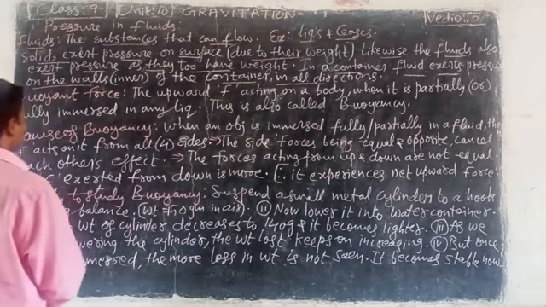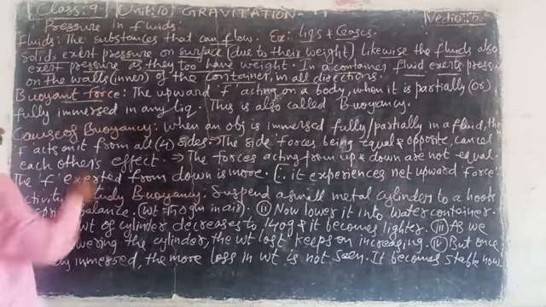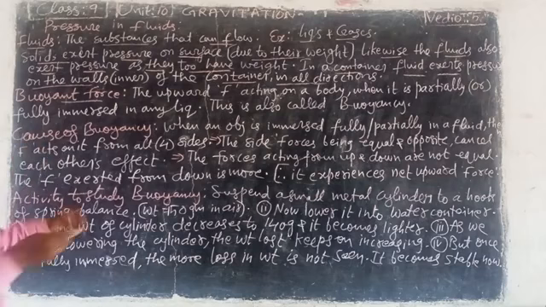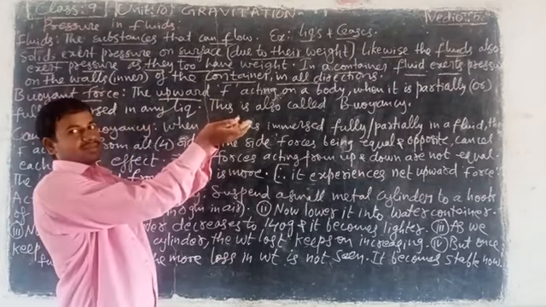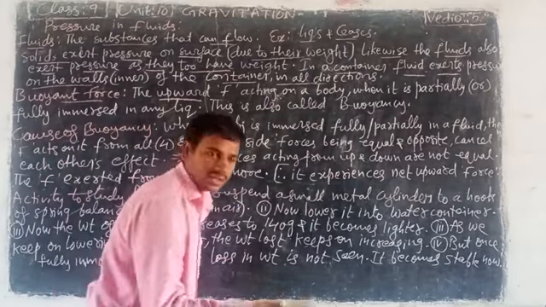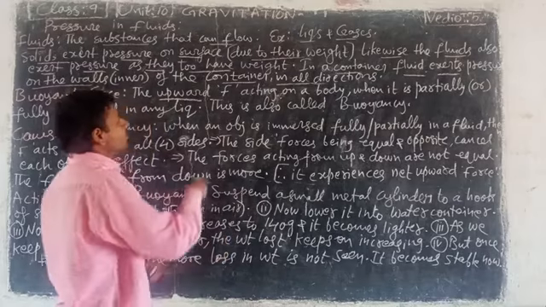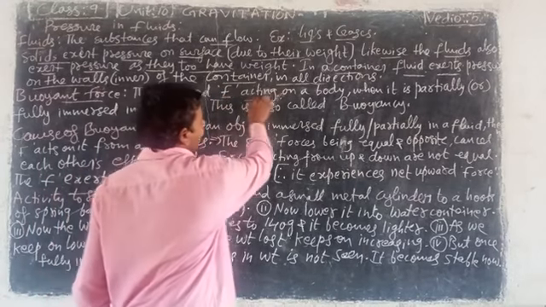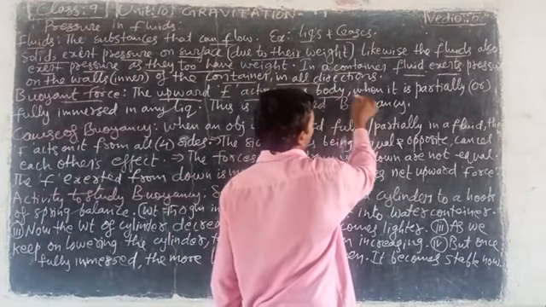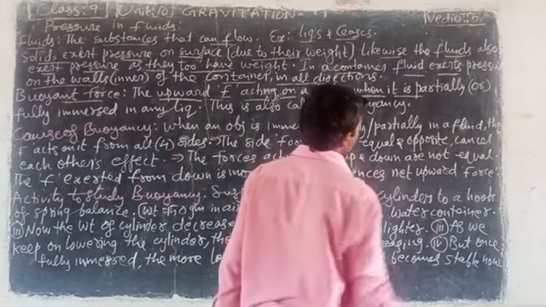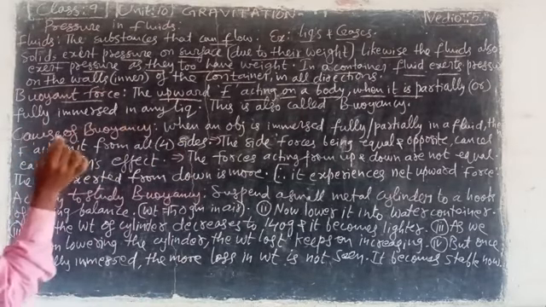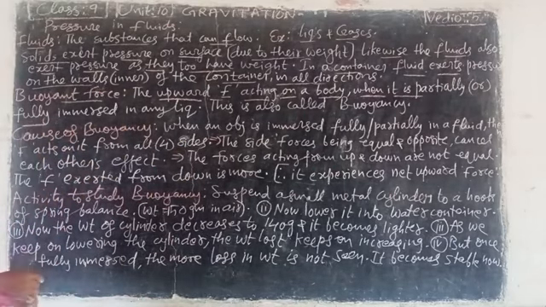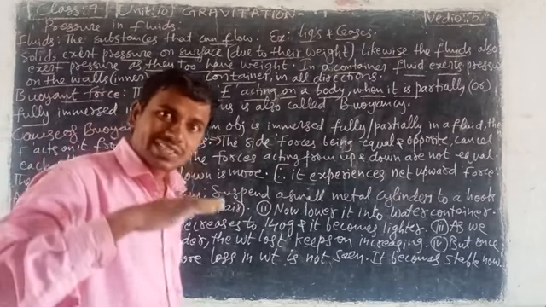Next, what is buoyant force? The upward force, look here, upward, not downward, upward. The upward force acting on a body when it is partially or fully immersed in any liquid. Partially means half sinking.